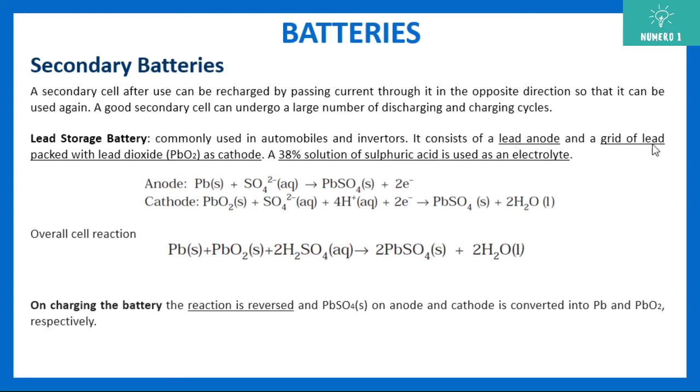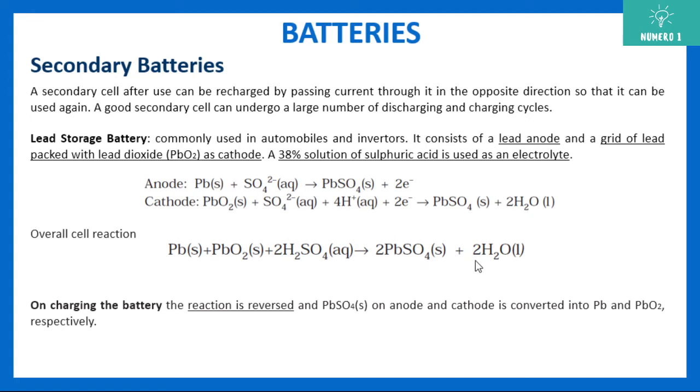Now also please note this part, like lead is behaving as an anode and grid of lead packed with lead dioxide, that is PbO2, is acting as cathode, and everything is dipped into 38% solution of sulfuric acid, that is your electrolyte. Now on charging the battery the reaction is reversed.